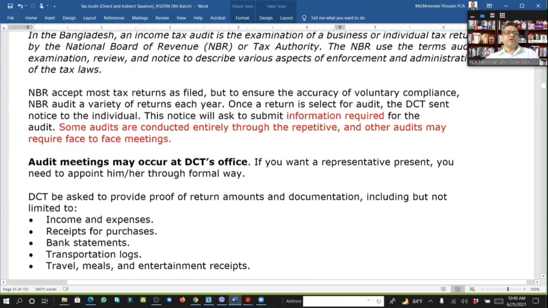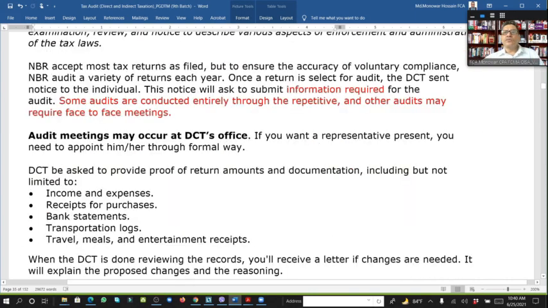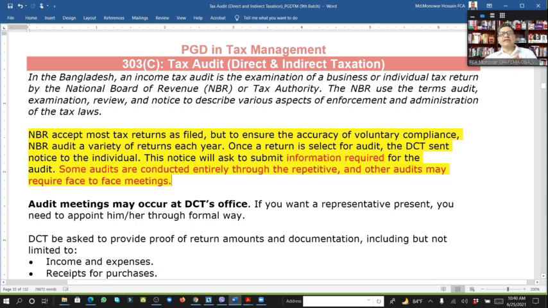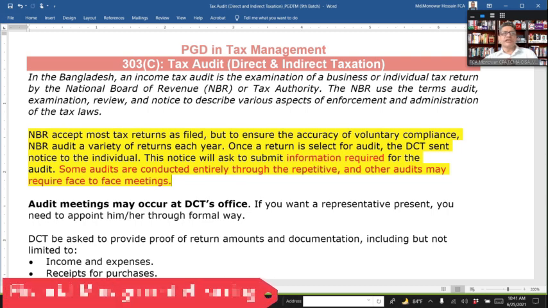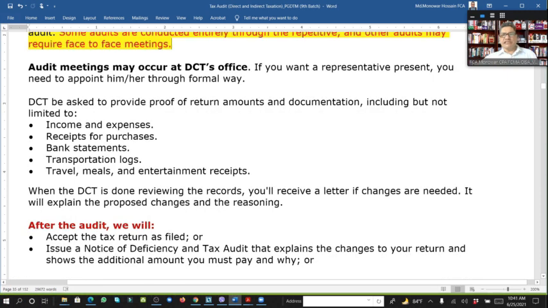And if we see audit here, NBR accepts most tax returns as filed, but to ensure the accuracy of voluntary compliance, NBR audits a variety of returns each year. When a return is selected for audit, the DCT sends a notice to the individual. We know it. This notice will ask to submit information required for the audit. Some audits are conducted entirely through the mail, and other audits may require a face-to-face meeting. That audit meeting may occur at the DCT office.